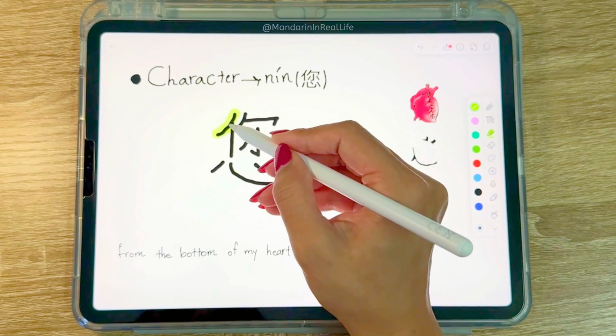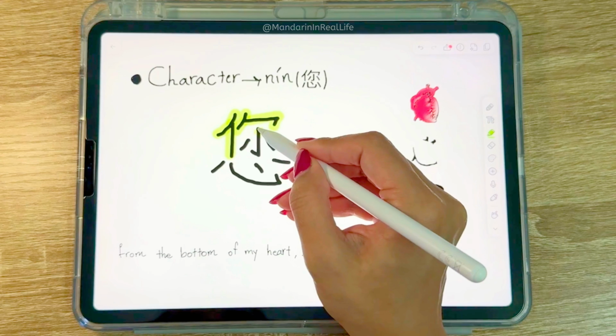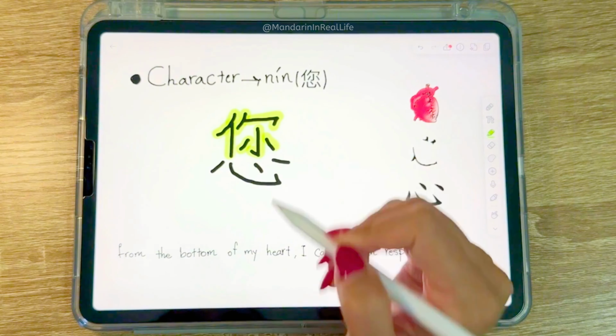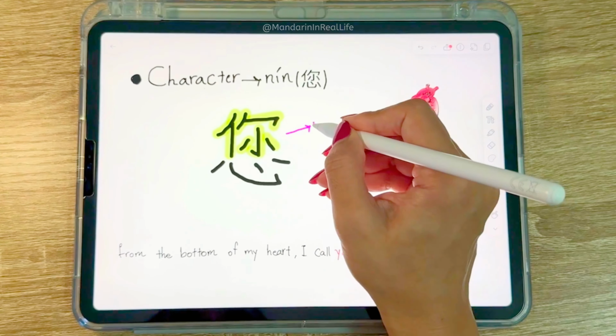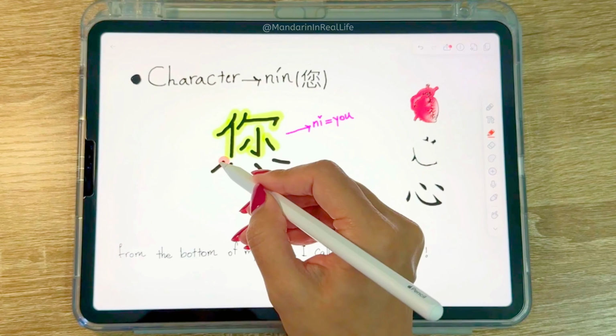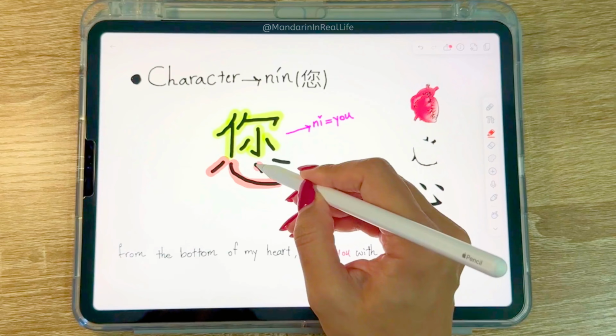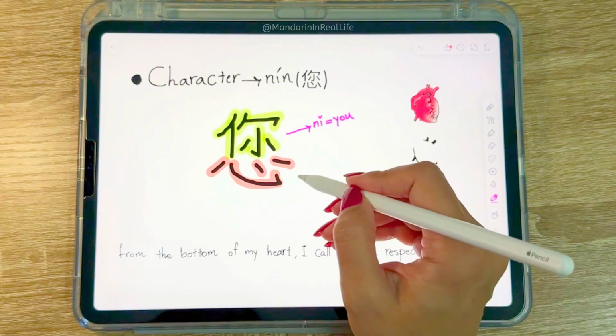The upper part is the character ni, which means you. The lower part is the character sin, which means heart.